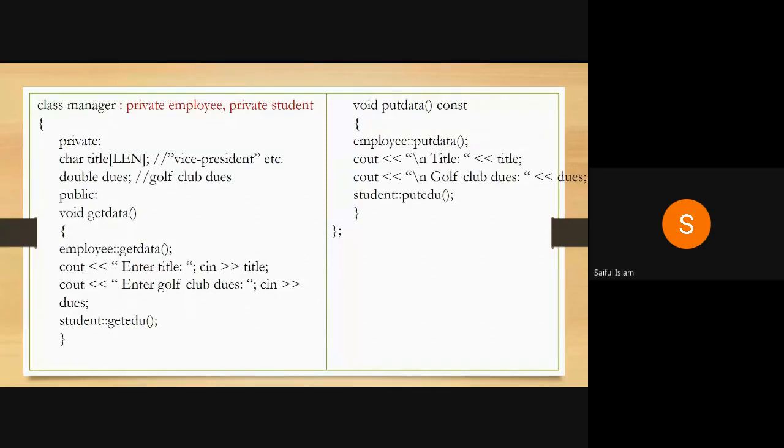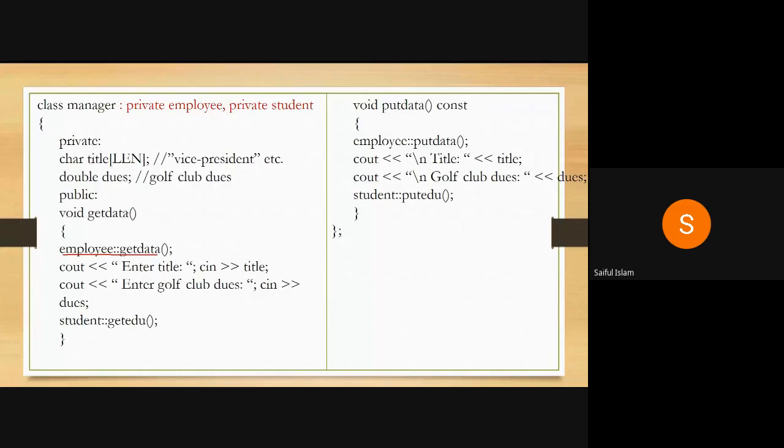So this is overriding. A function defined in employee is now defined in manager. So you say this is basically a case of function overriding. In this function overriding, you are now accessing a public function of employee. This function is not accessible through an object, but it's accessible through a member function of a class.